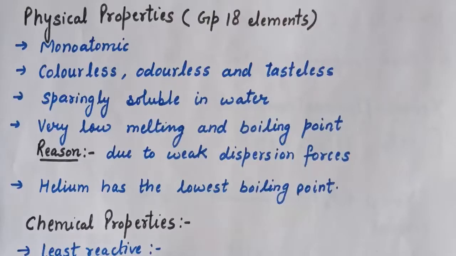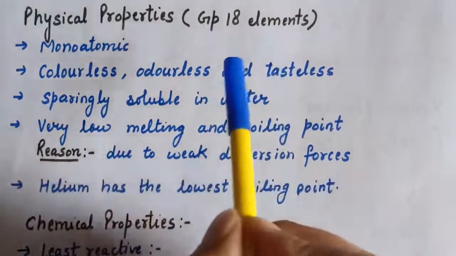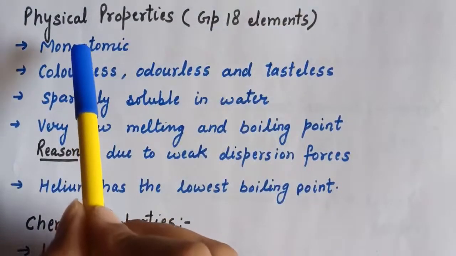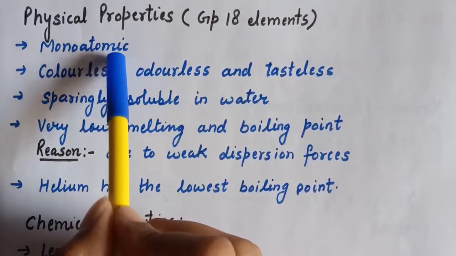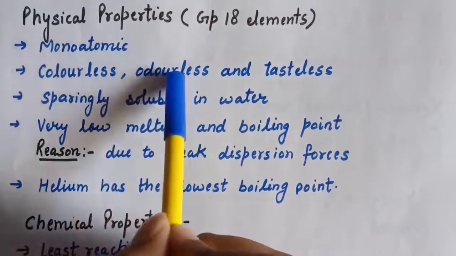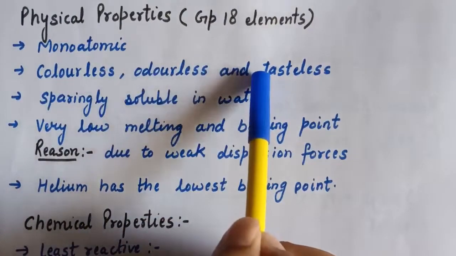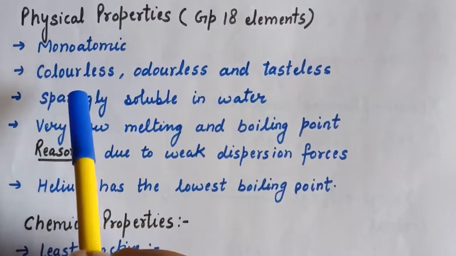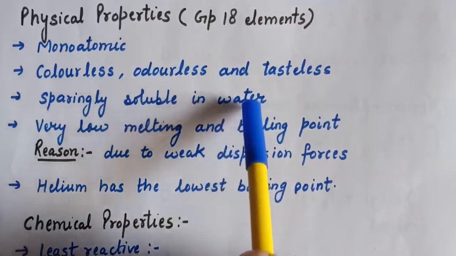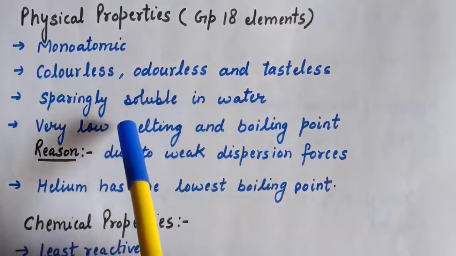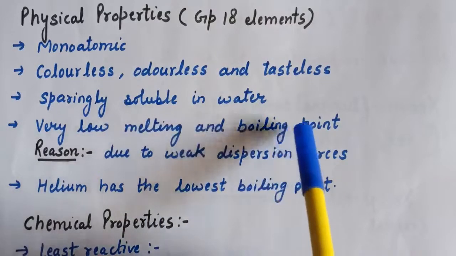In the last lecture we discussed the atomic properties of group 18 elements. Now we discuss the physical properties of group 18 elements. All the noble gases are monoatomic and they are colorless, odorless and tasteless. They are sparingly soluble in water and have very low values of melting and boiling point.